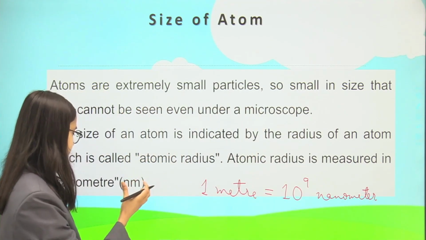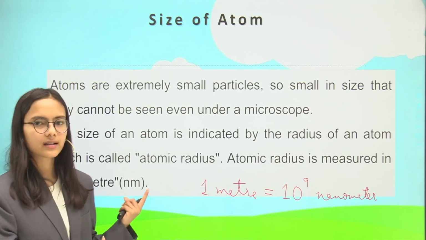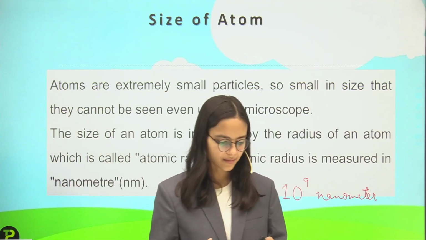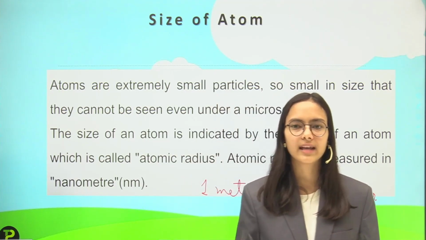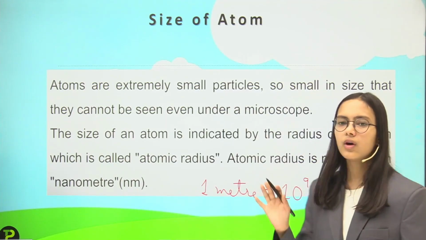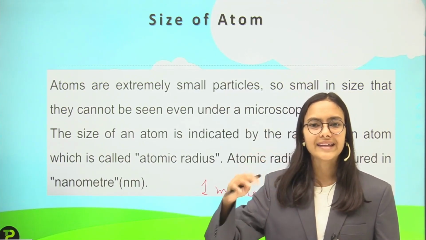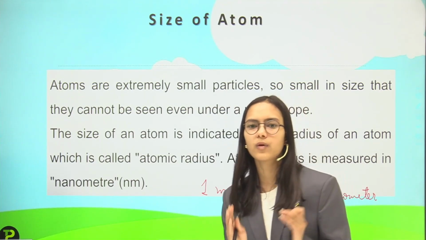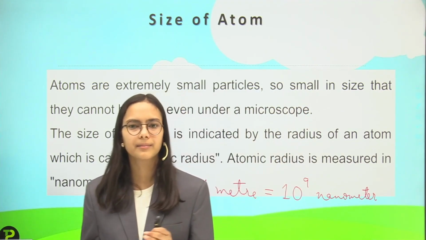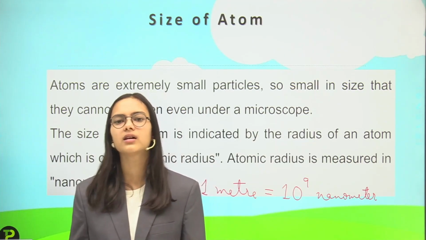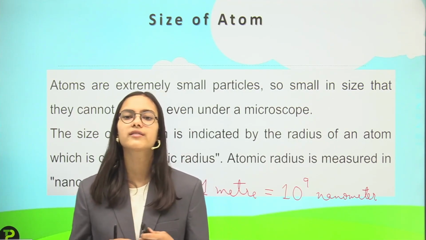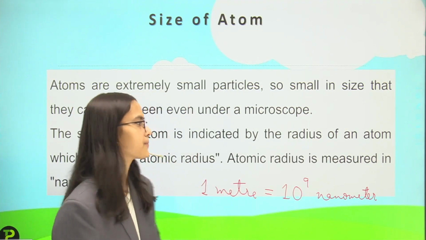That is the nanometer definition: 1 meter is equal to 10 raised to the power 9 nanometers. So you can say that 1 nanometer is equal to 10 raised to the power minus 9 meters, and that is a very, very small size. So all the atoms are measured in the range of nanometers, and that is a very small size. We cannot even see it with the help of a microscope.